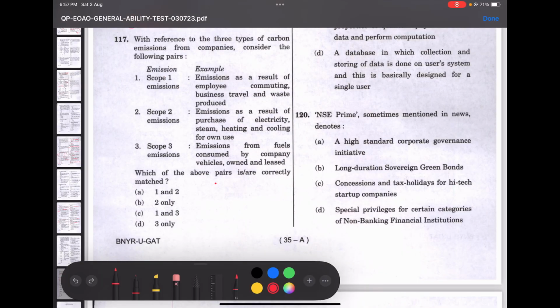Okay, let's move on to the next question with reference to the three types of carbon emissions. Here, scope 1, 2 and 3 emissions are given. So 1 is direct emissions owned and controlled by the company, 2 would be indirect, and 3 would be indirect but also not owned or controlled by it. So with respect to what I said, the answer would be option B. Only this is right: emissions as a result of purchase of electricity, steam, or heating. Because scope 1 would be like burning of fossil fuels, etc. Scope 3 would be the company's carbon footprint. So this is not the right one.